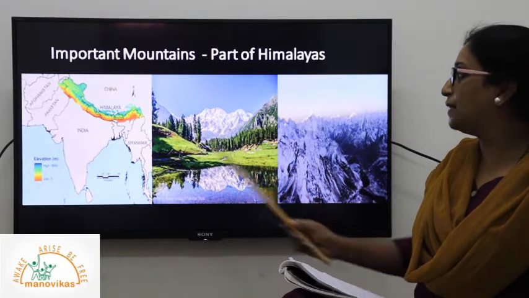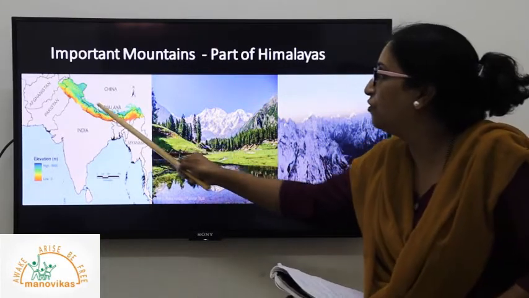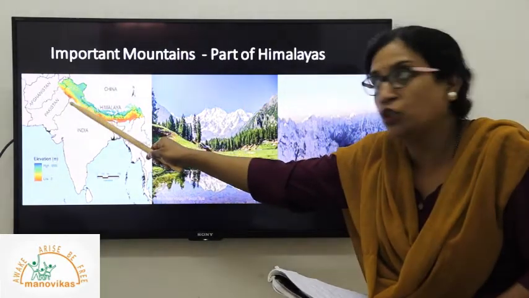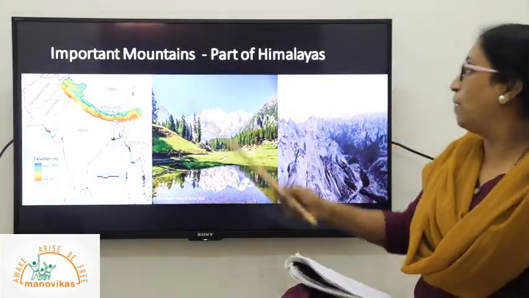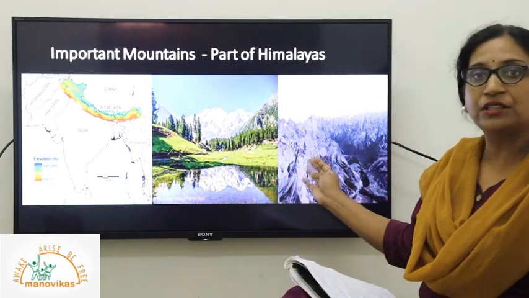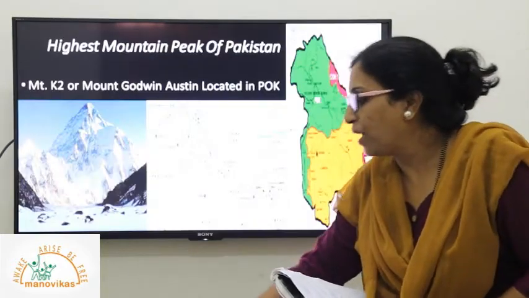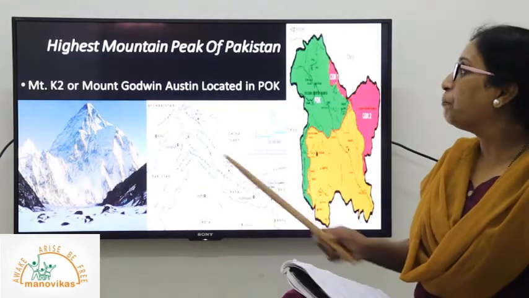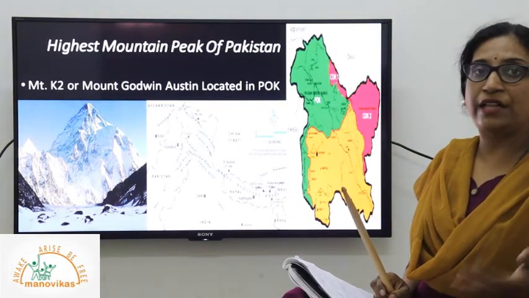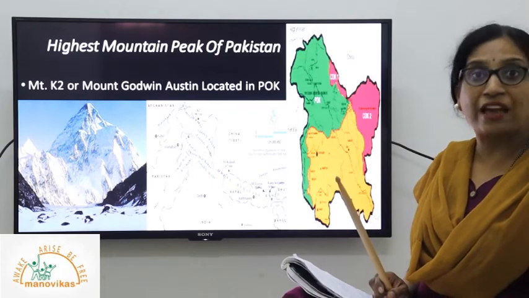Important mountains, as I said, you can see here the mountain belt of the Himalayas. It is extending in Pakistan also. So the important mountains are part of the Himalayan extension. These are mountain ranges, similar to the Himalayas because they are part of the Himalayas. Then, the world's highest mountain peak, we have already learned, is in India, that is Mount Everest.